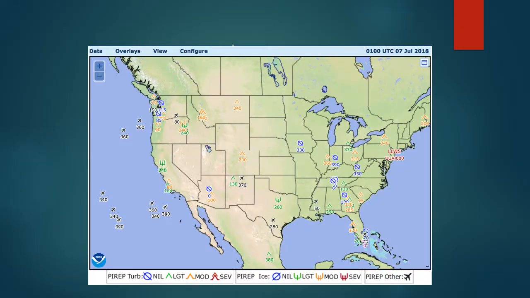This is the image of PIREP report, and there's lots of PIREPs in the USA, and among those PIREPs, there's an urgent one about the low-level wind shear at Delaware.